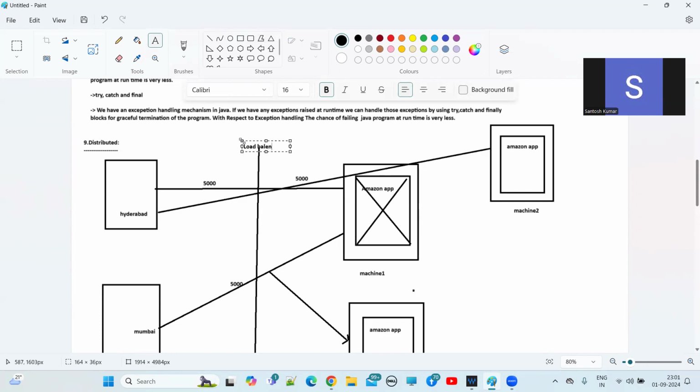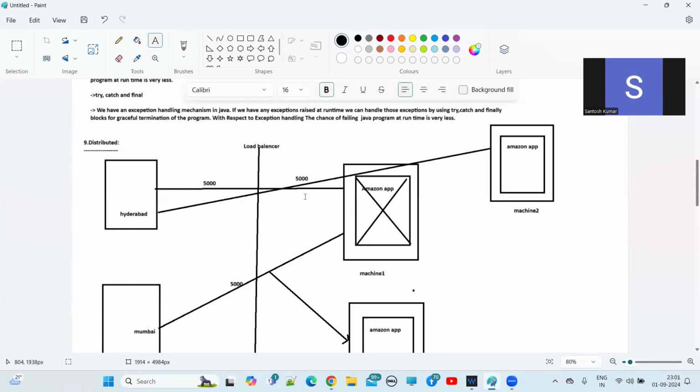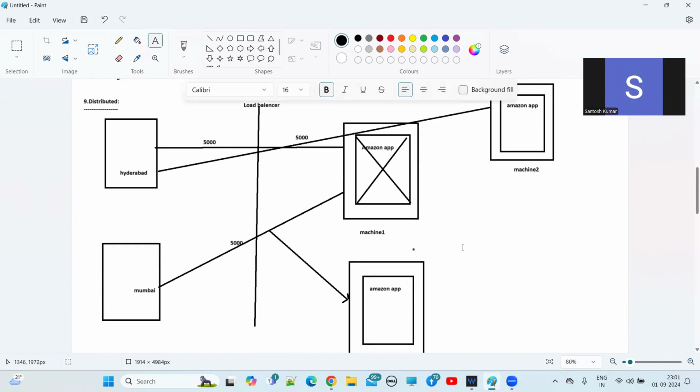Now, what will the load balancer do? This load balancer is also a software application. In between, we have a load balancer. Suppose from Hyderabad city, initially 5,000 requests came. The load balancer will take all these 5,000 requests and search all the machines to see which machine is idle and which is busy.